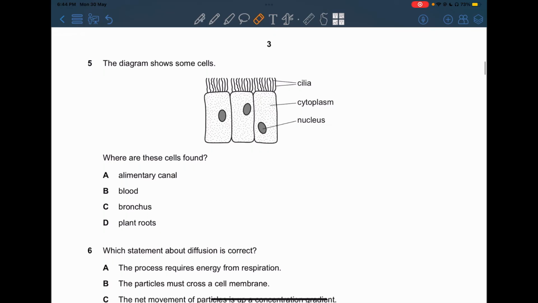Now, question number 5, the diagram shows some cells. We all know that these cells are actually the ciliated cells.